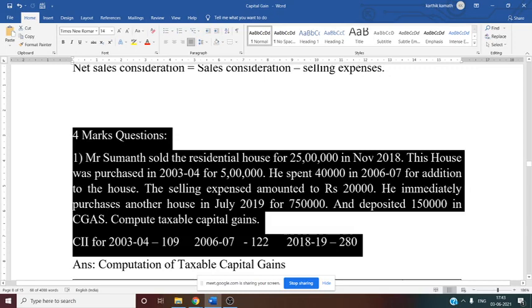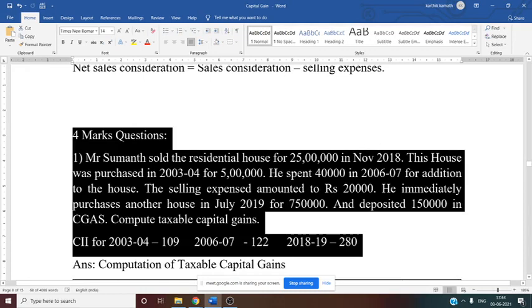He spent 40,000 in 2006-7 for addition to the house. That is nothing but cost of improvement. Addition is something you can consider as cost of improvement. Then selling expenses they have directly given you in the problem, that is 20,000. You can deduct this from the sales consideration. Then he immediately purchases another house in July 2019.